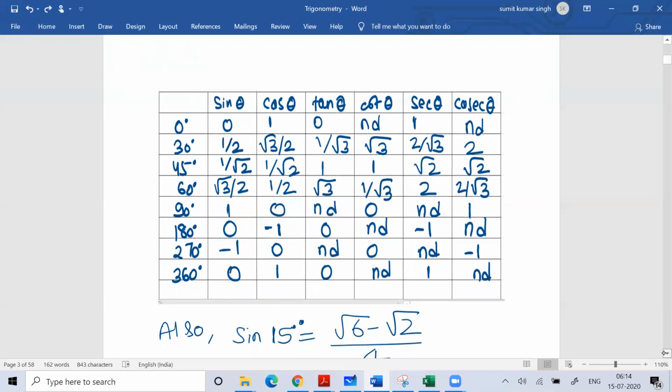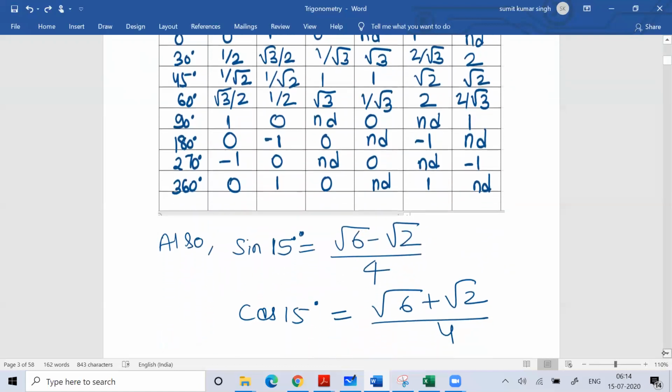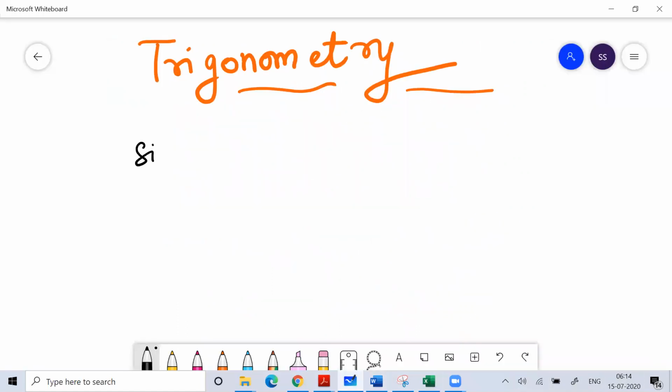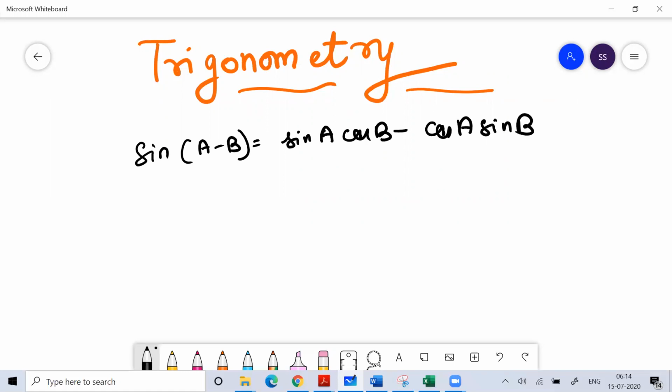When we talk about sine 15 degrees, I can derive this value as sine of 45 degrees minus 30 degrees. So I can use the formula for sine of A minus B. Sine of A minus B is sine A into cos B minus cos A into sine B. This is the identity you can remember.